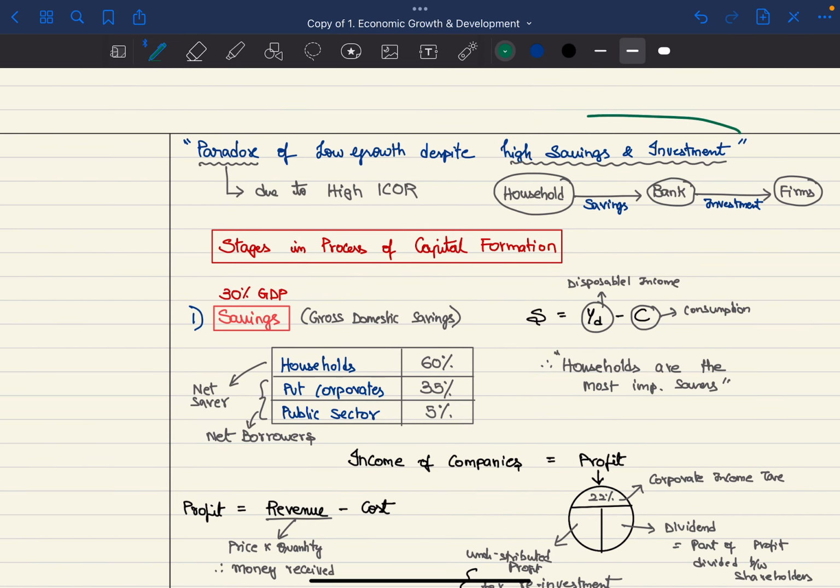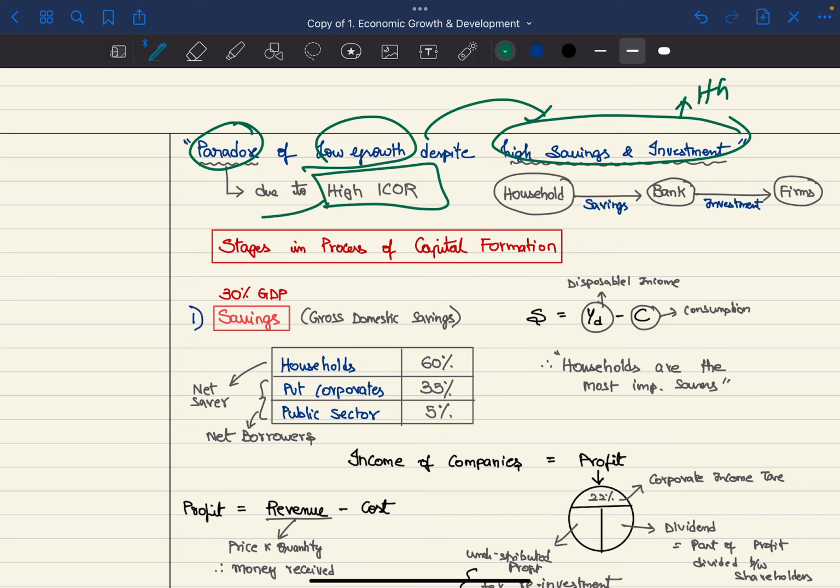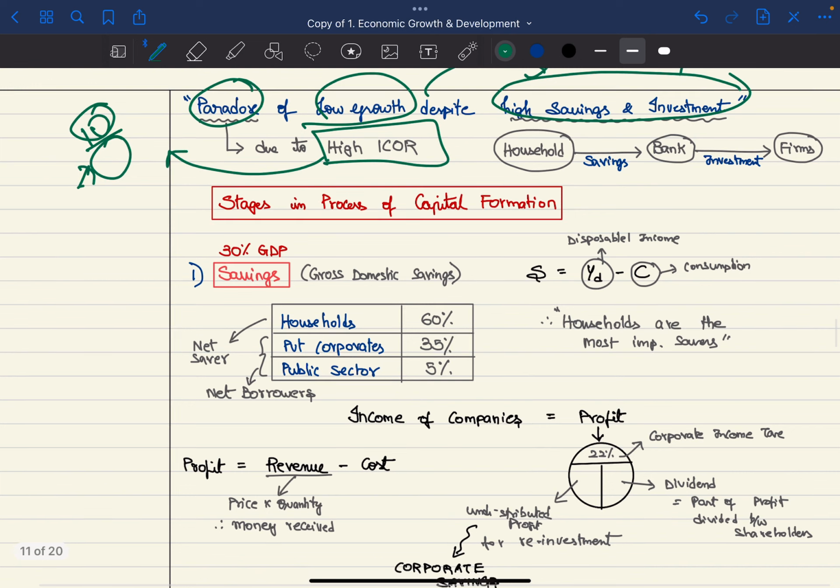Generally, high savings and investment must lead to high growth, but India has a paradox of low growth despite high savings and investment. This is because we can explain this using the high ICOR. If ICOR is high, even if you invest more, the output will be very less. So what are the stages in the process of capital formation?